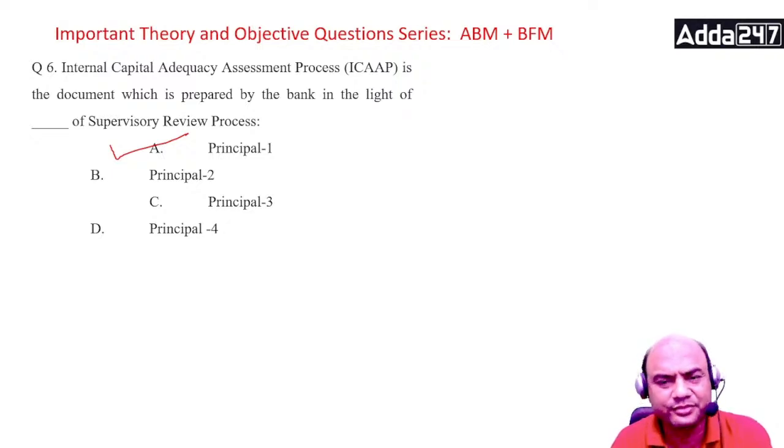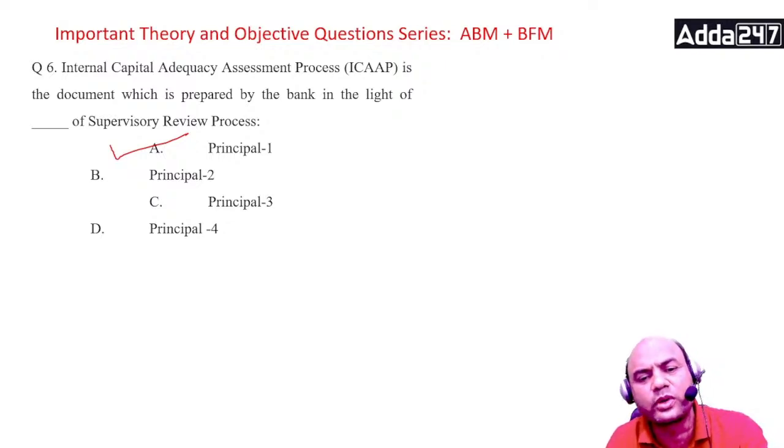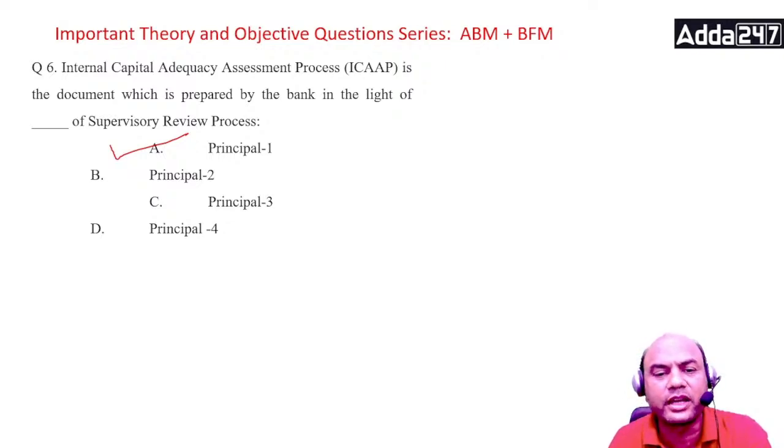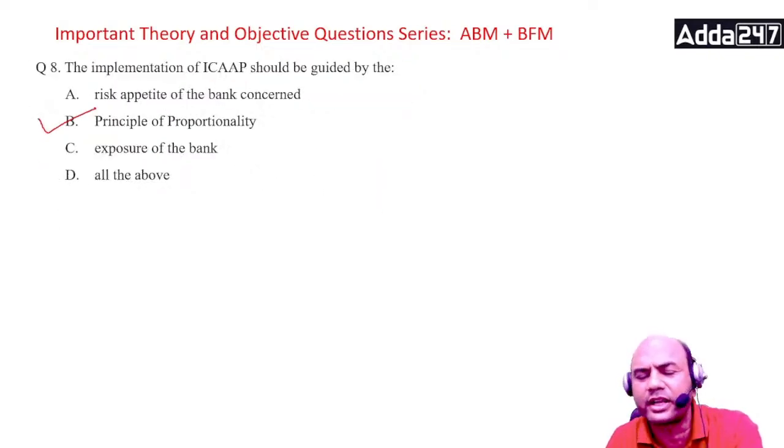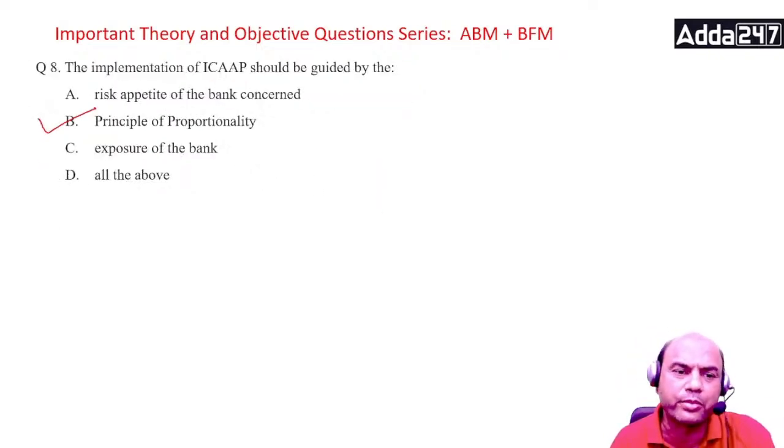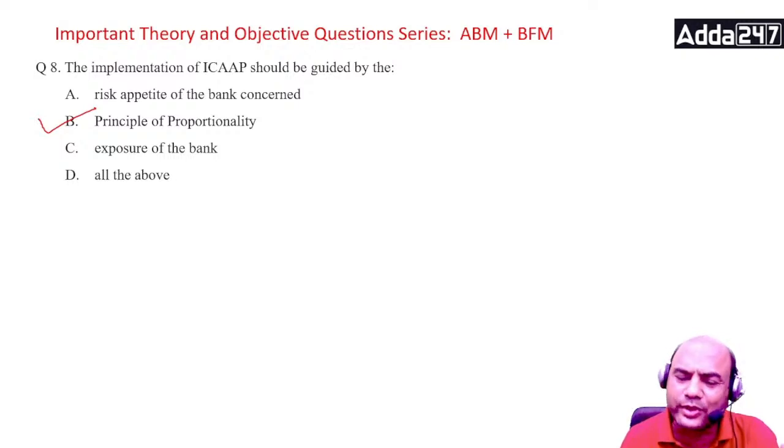The first one is that banks have a process to assess the overall capital adequacy. That is principle one. That's why I said it's a big topic; we'll take it sometime. Now this question of proportionality. ICAAP is guided by the principle of proportionality. What is this proportionality? It's very simple.